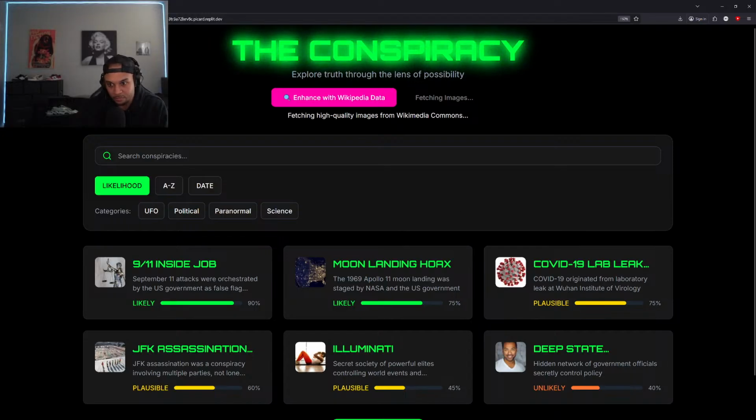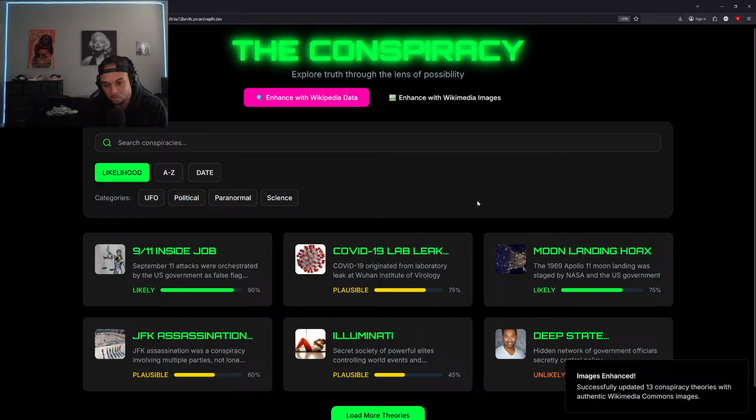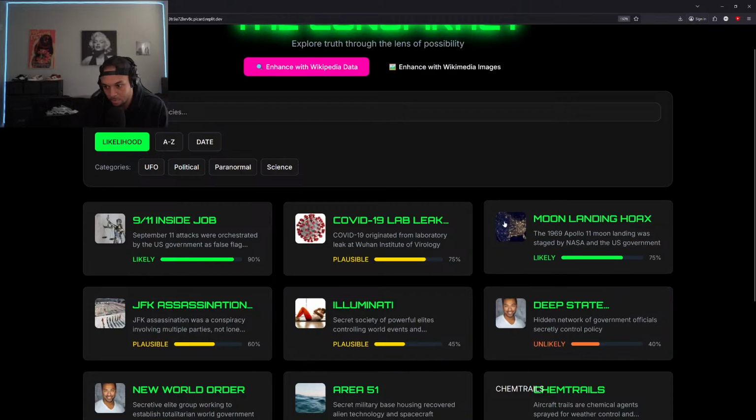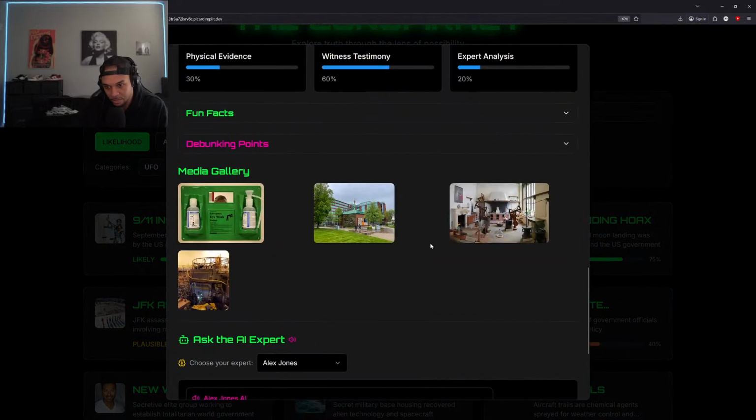Fetching high quality images from Wikimedia Commons. Okay, cool. What do we have? What's the results? All right, cool. So I noticed this image updated. This is still not populated. Oh, no, I might not have updated actually.